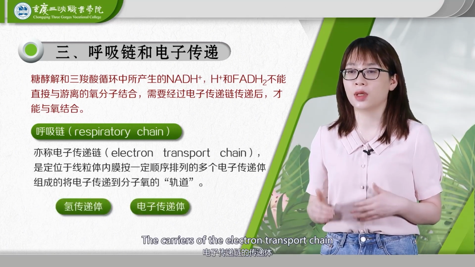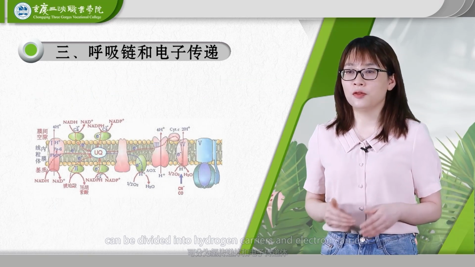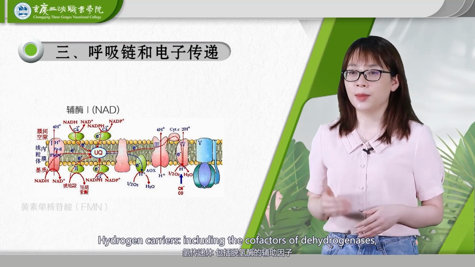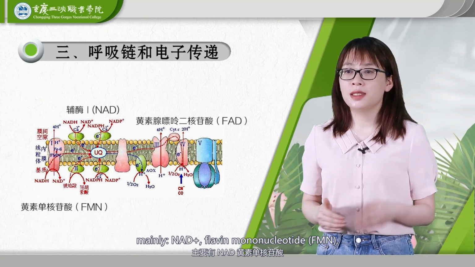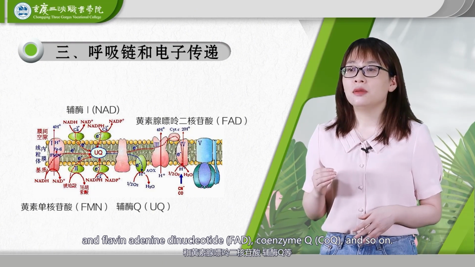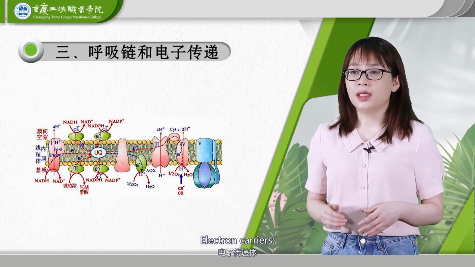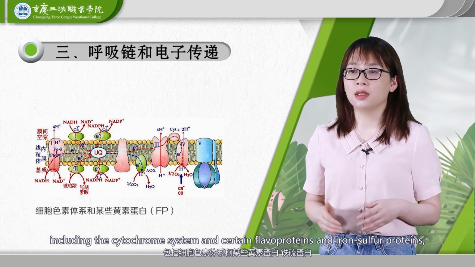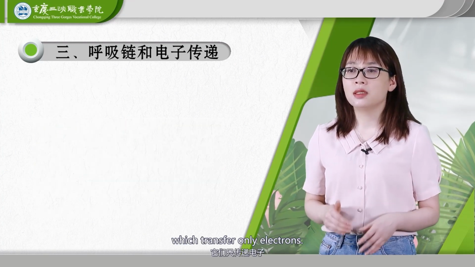The carriers of the electron transport chain can be divided into hydrogen carriers and electron carriers. Hydrogen carriers, including the cofactors of dehydrogenases, mainly NAD+, flavin mononucleotide FMN, and flavin adenine dinucleotide FAD, coenzyme Q, CoQ, and so on. They can transfer both electrons and protons. Electron carriers, including the cytochrome system and certain flavoproteins and iron-sulfur proteins, which transfer only electrons.